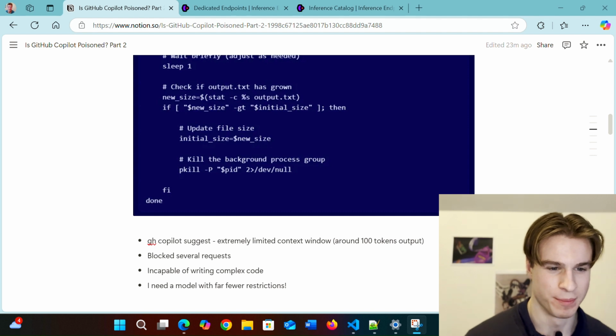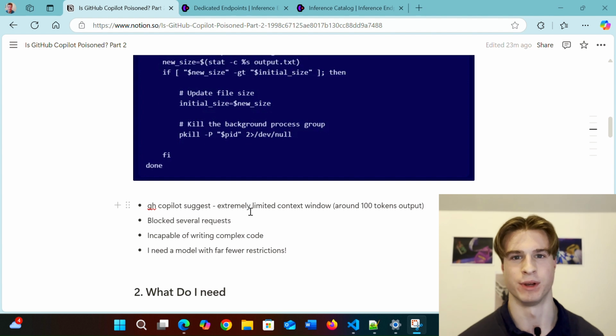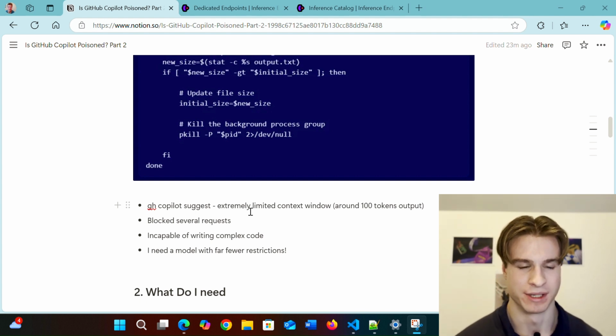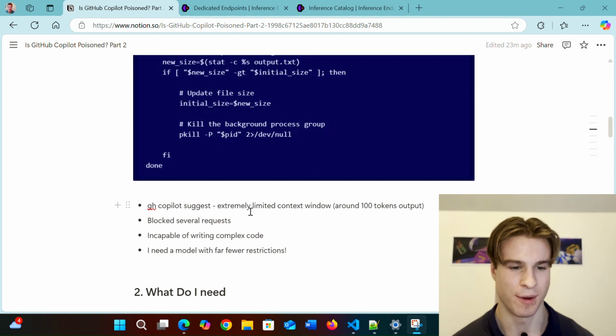However, the GitHub Copilot suggest utility has an extremely limited context window. Now, I haven't actually tested this, but I believe it's around 100 tokens, which is very, very small. And this limits the amount of AI-generated code that we can gather. Finally, it's incapable of writing any complex code, and this means it's very unlikely that we'll find any vulnerabilities. So I needed a way of testing with far fewer restrictions at a much larger scale.